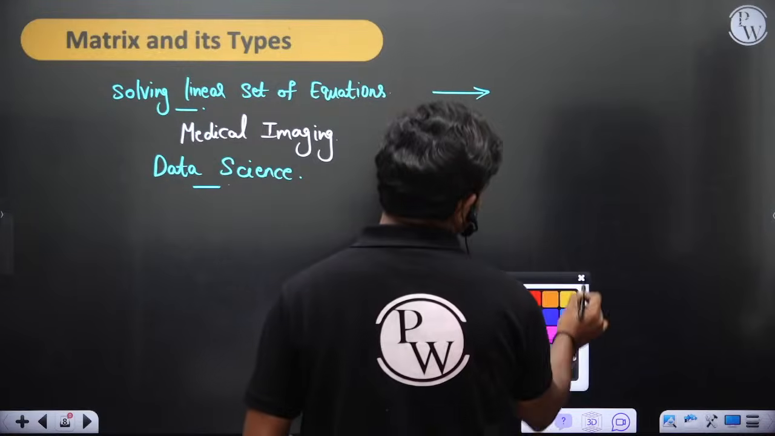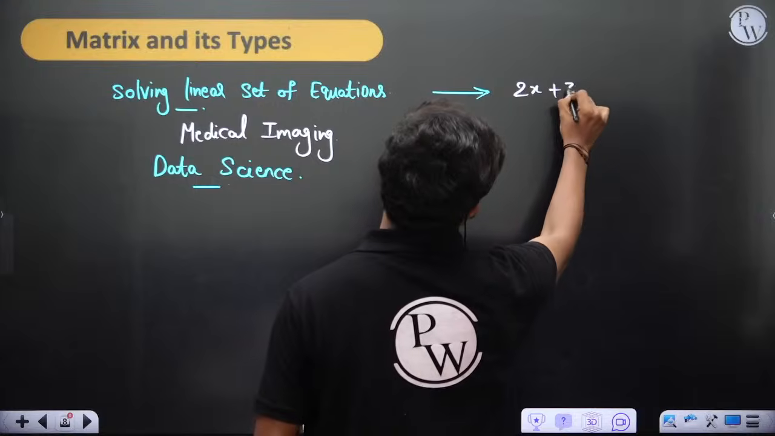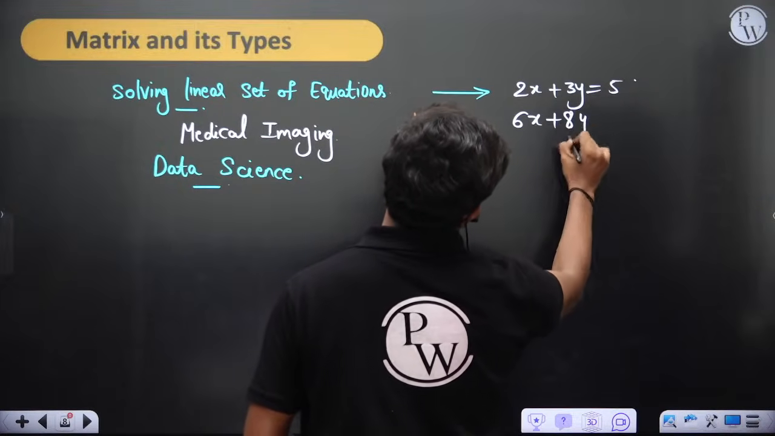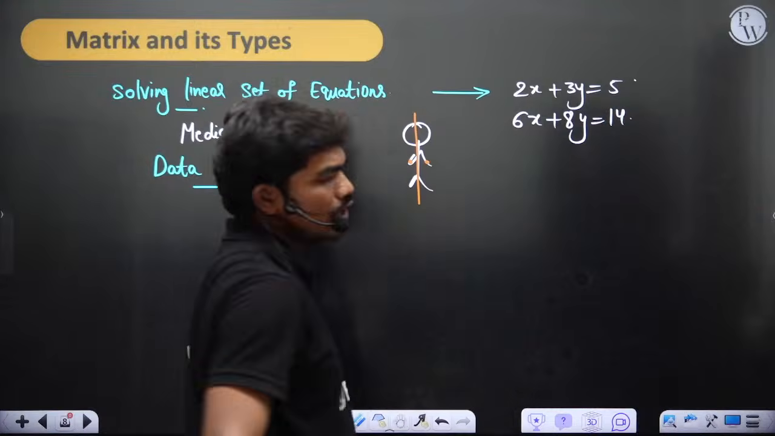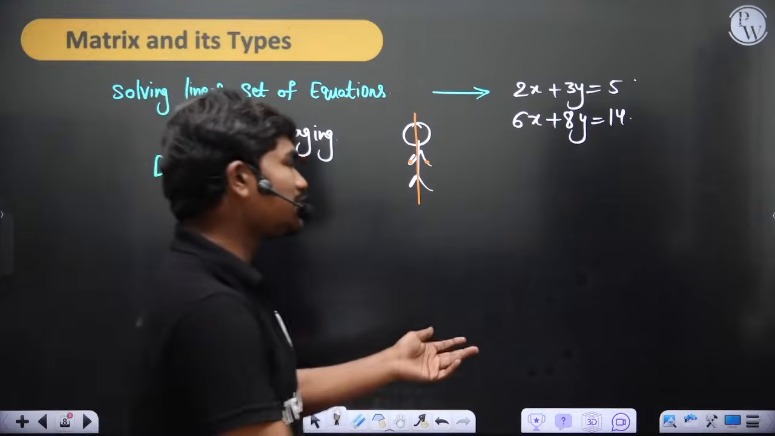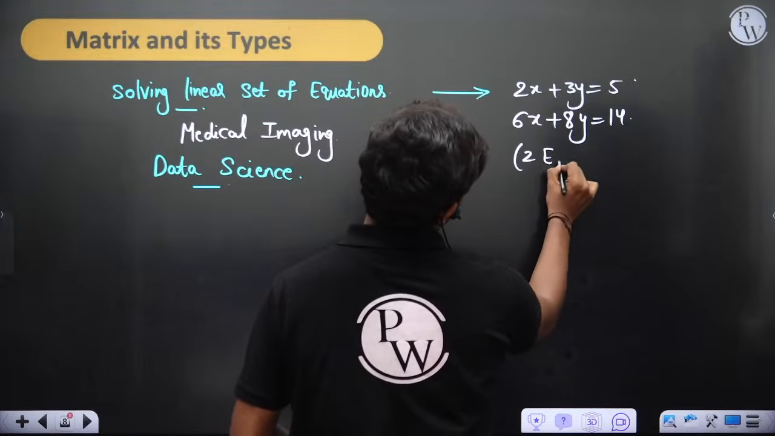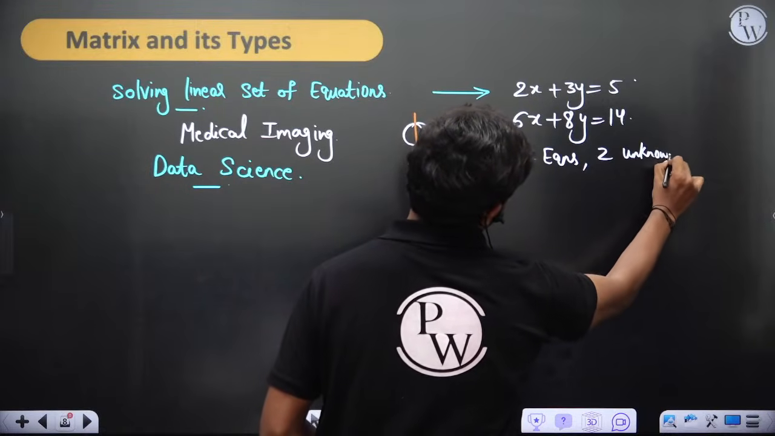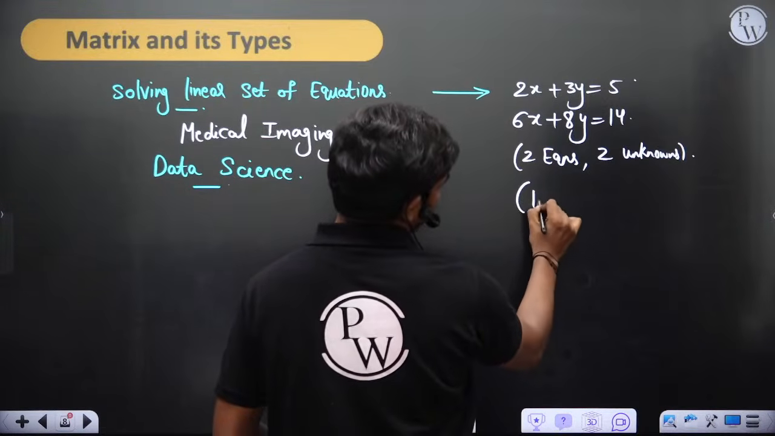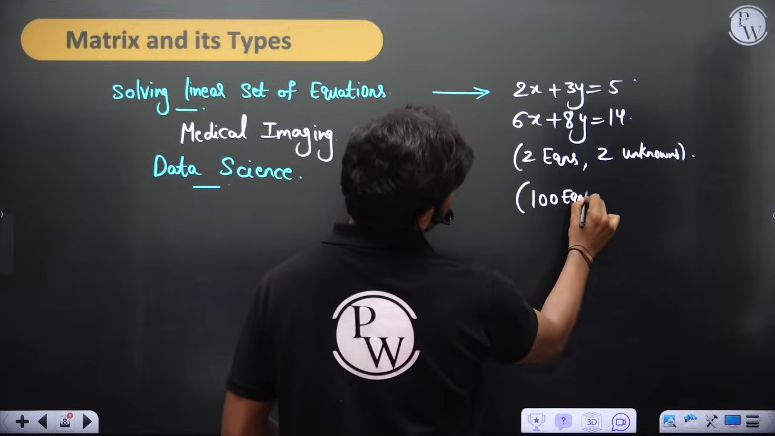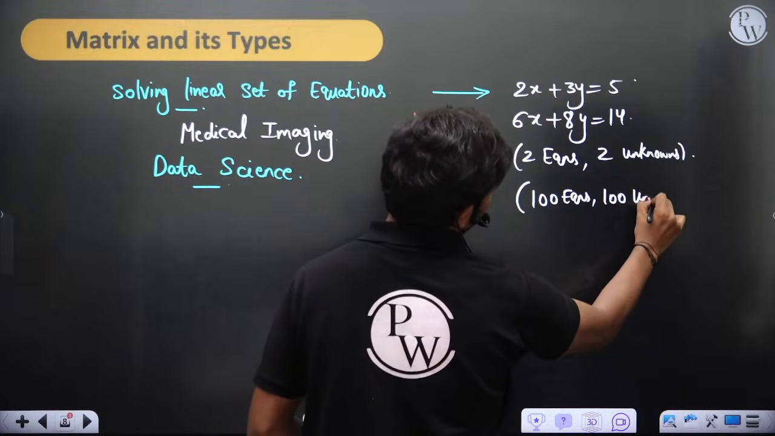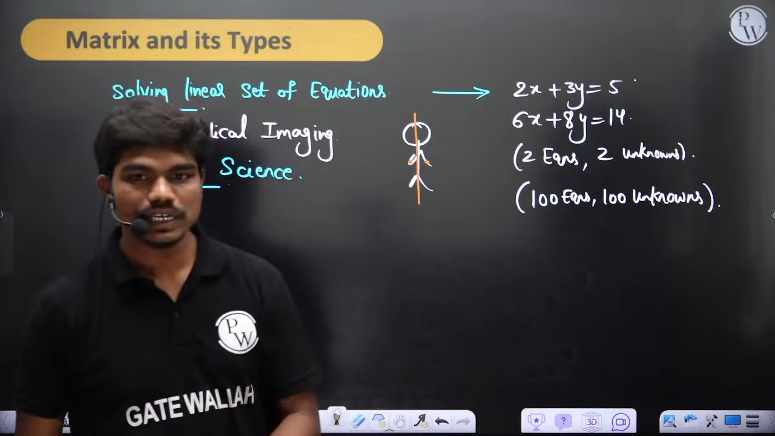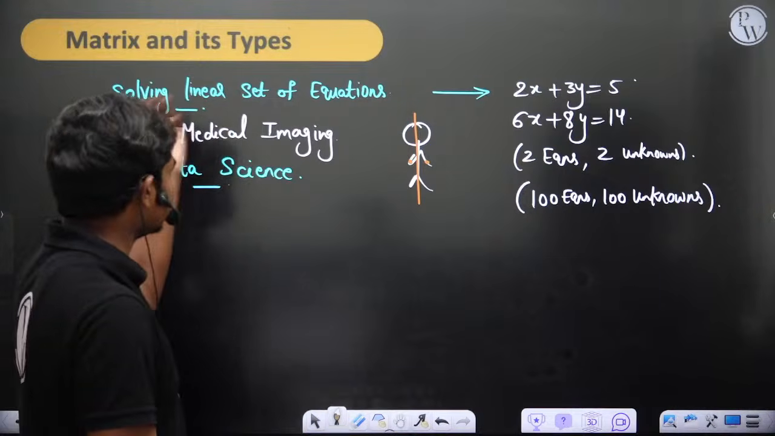If I give you equations like 2x plus 3y equals 5, and 6x plus 8y equals 14, you can solve them very easily, because these are two equations with two unknowns, correct? But what if I give you 100 equations with 100 unknowns? Then ultimately your life becomes complicated, right? To eliminate all these difficulties, we use matrices.